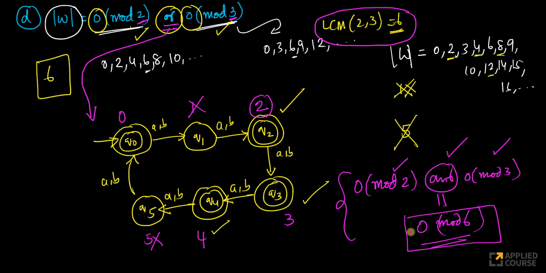If it is AND, it would have been 0 mod 6. Again, look at how many modulo based arithmetic models or finite automata we have studied. The reason for covering these many models over the last 4 or 5 videos is so that you can build any finite automaton of any of these cases.